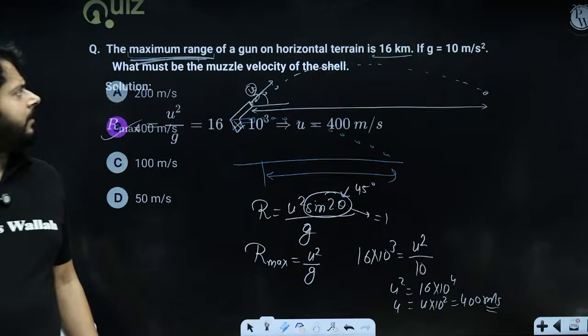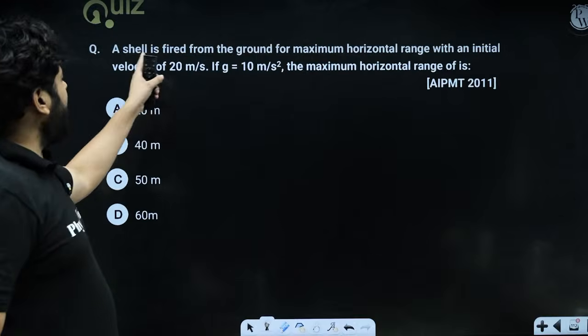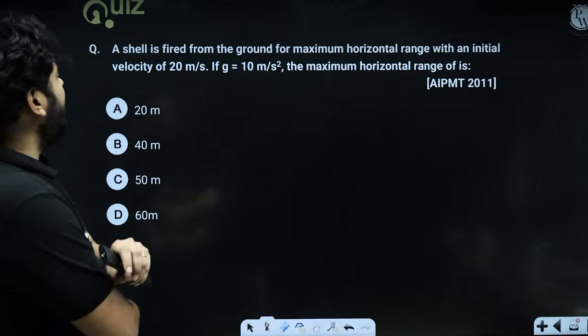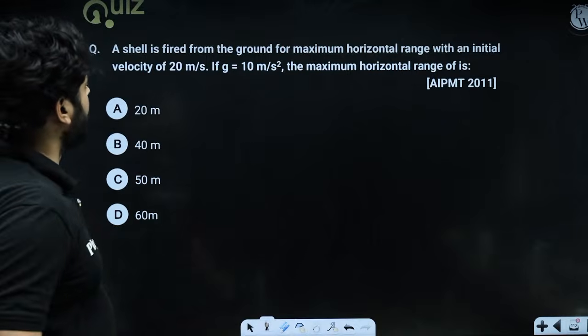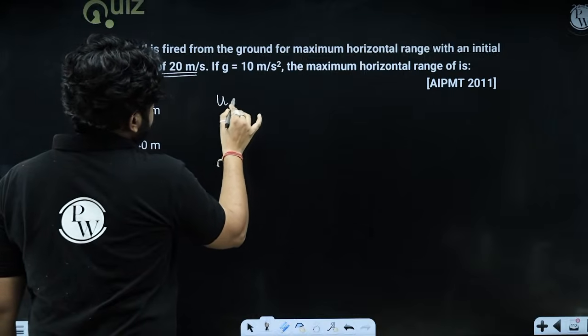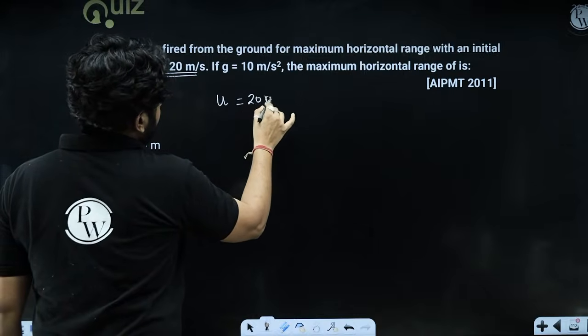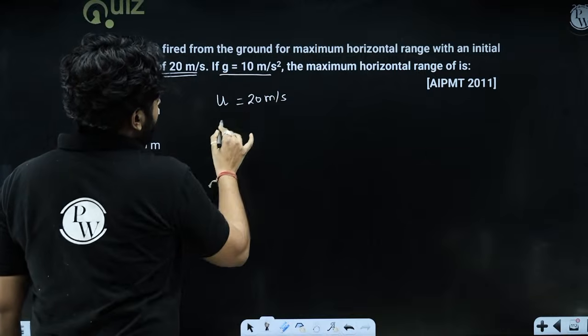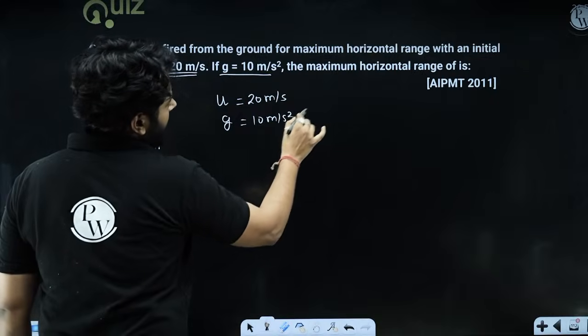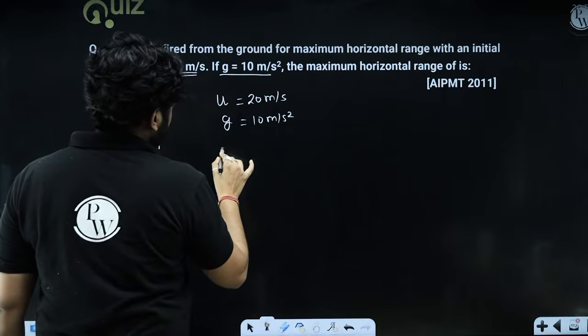A shell is fired from the ground for the maximum horizontal range with an initial velocity of 20, right? Initial velocity is 20. The value of g is taken as 10 meter per second square. The maximum horizontal range,